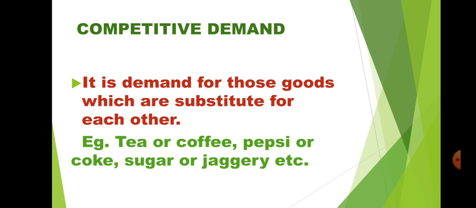Then sugar is a different product, jaggery is a different product, but the use of both things is the same. So, substitute goods means two different commodities, but the use is the same. This is called substitute demand. And when the person is demanding substitute goods, that is called competitive demand.